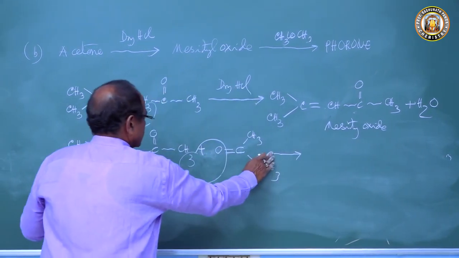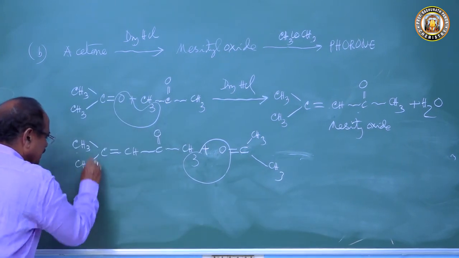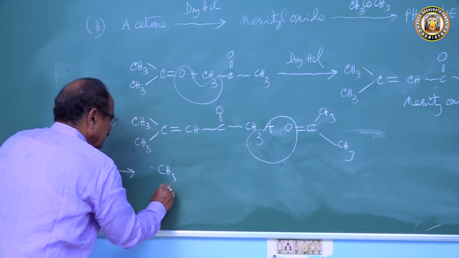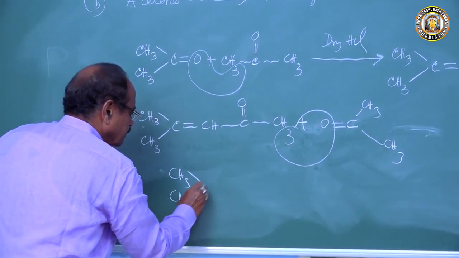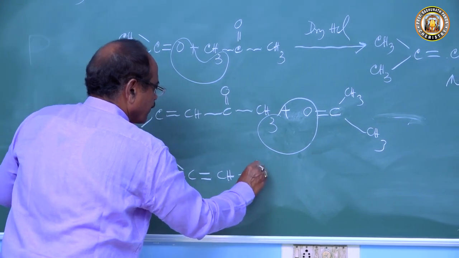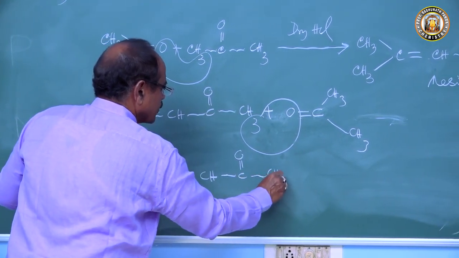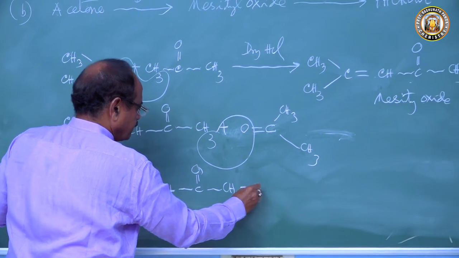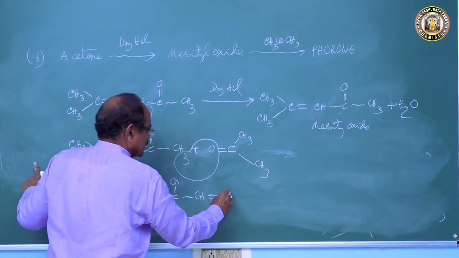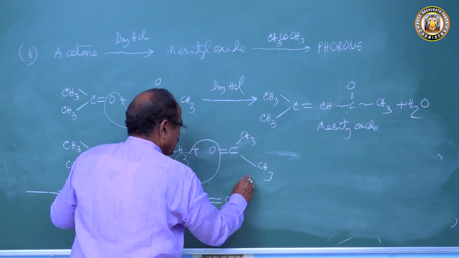It is written like this: (CH3)2C=CH-CO-CH=C(CH3)2.